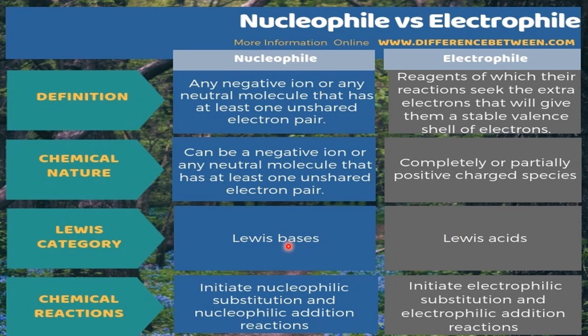Because nucleophiles give electrons, they are called Lewis bases. This we learn under the chapter chemical equilibrium. Remember, Lewis acids are electron acceptors. Lewis bases are electron donors. So nucleophiles are Lewis bases because they donate electrons. Electrophiles are positively charged because they accept electrons, so they are electron acceptors.